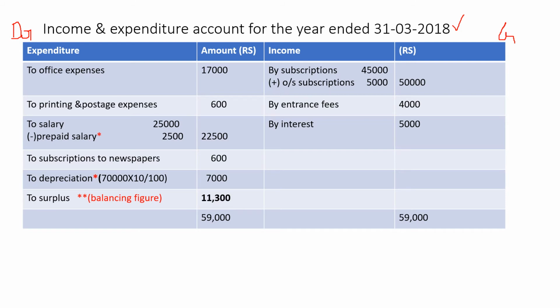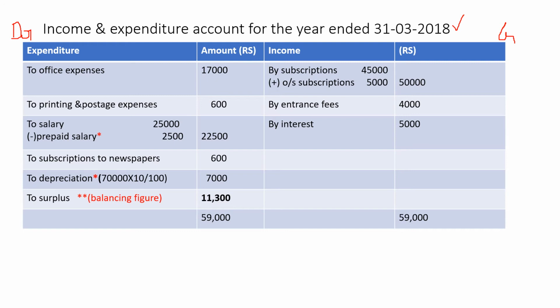Now expenditure side, what you have to record, look at the payment side. Look at the payment side, and record all the payments in it under expenditure. Now in the payment side, first one you have is office expenses.